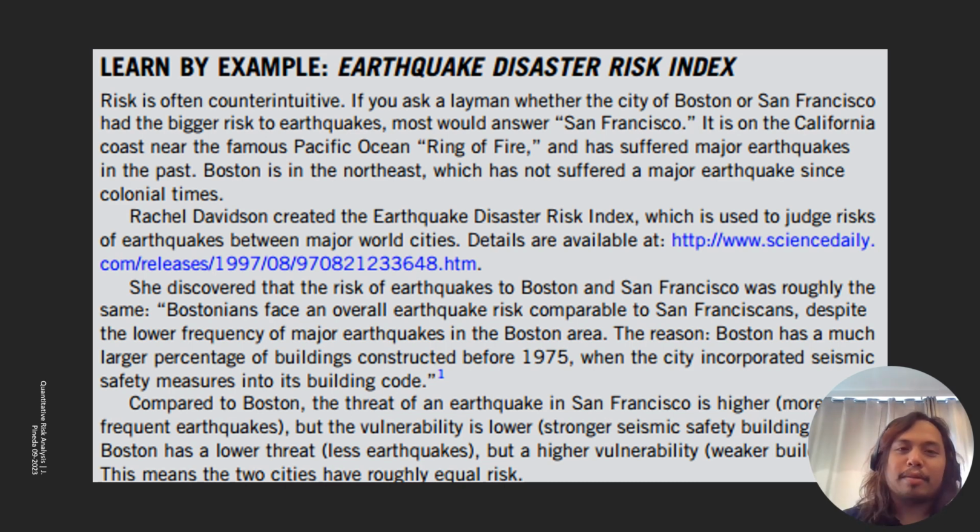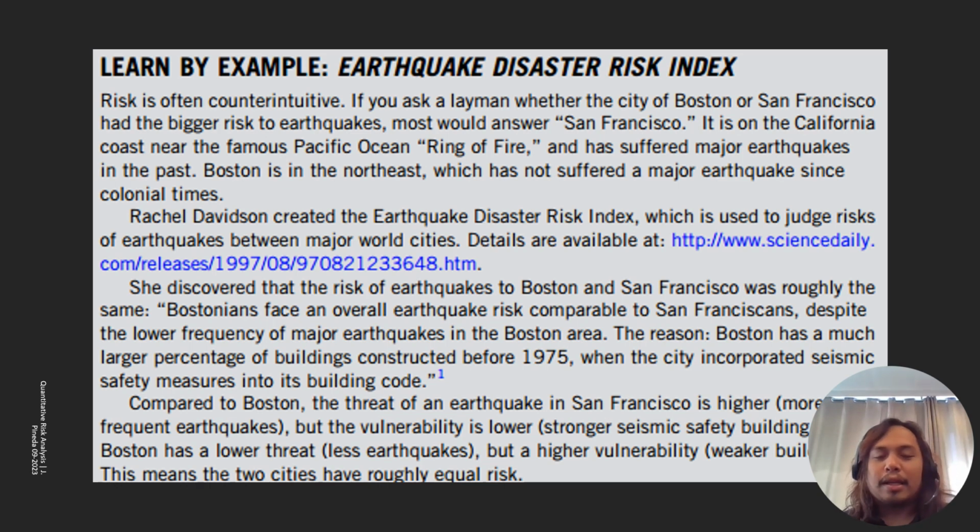Historically speaking, you would see a lot of very devastating and severe earthquakes listed in history, right? And here it notes that there are a lot of major earthquakes since colonial times.